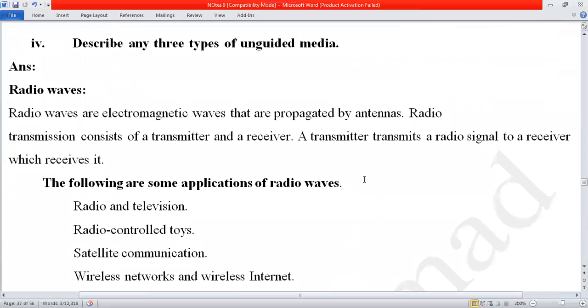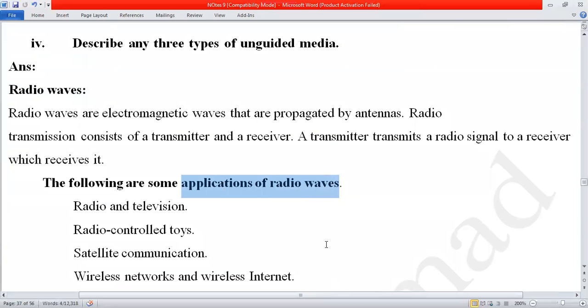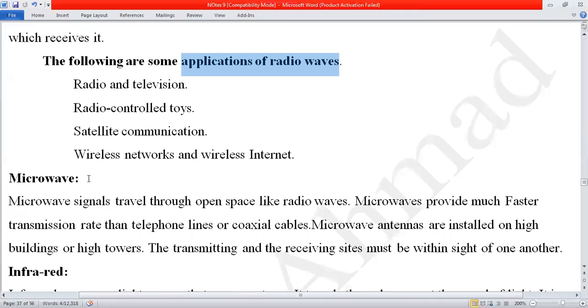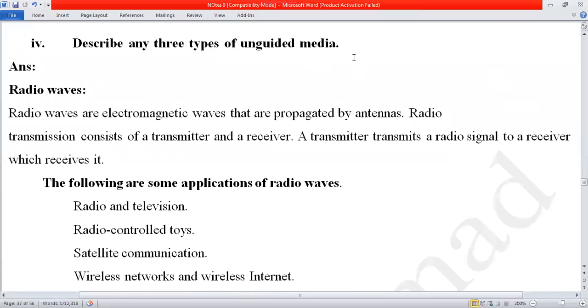In the unguided media, first of all, we discuss the radio waves. Some applications of radio waves: all of these are called radio waves. Applications include radio and television, radio controlled by satellite, wireless network, and wireless internet. So microwave, infrared, and Bluetooth are the radio waves. And these are the three types of unguided media.